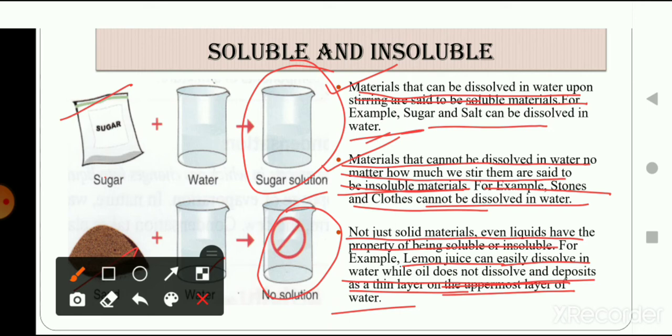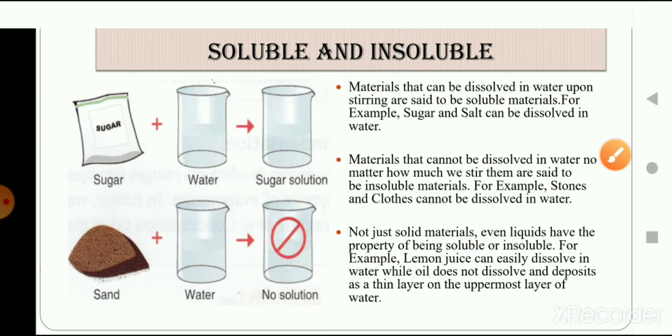If you put the oil and water in a glass jar, suppose this whole thing is water, the oil will make an upper layer here, and you can distinguish where is oil and where is water. So this is the concept of soluble and insoluble materials, and I hope that you know what soluble materials are and what insoluble materials are.